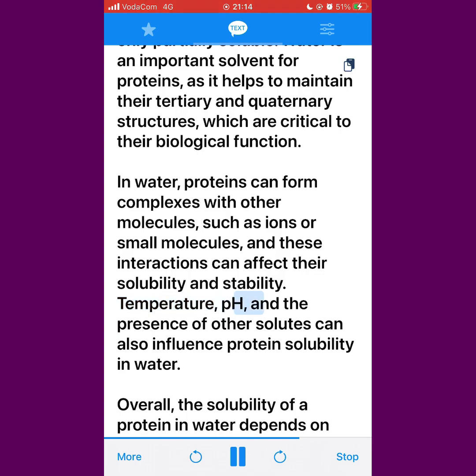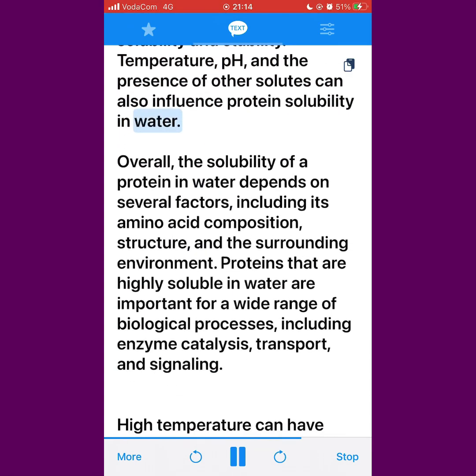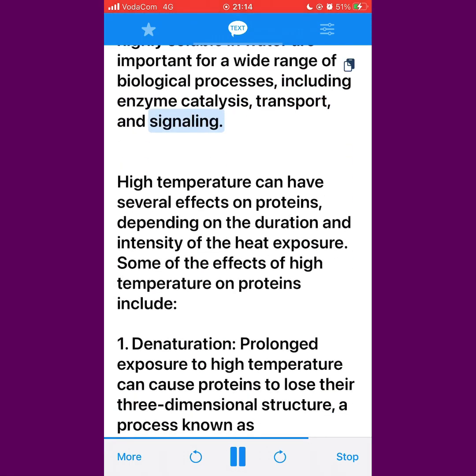Temperature, pH, and the presence of other solutes can also influence protein solubility in water. Overall, the solubility of a protein in water depends on several factors, including its amino acid composition, structure, and the surrounding environment. Proteins that are highly soluble in water are important for a wide range of biological processes, including enzyme catalysis, transport, and signaling.